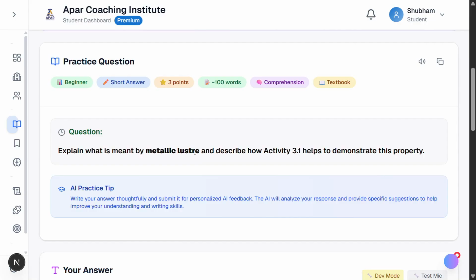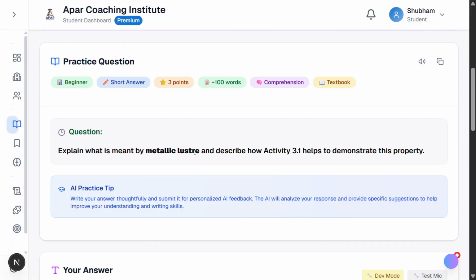First, what is metallic luster? Second, how does a specific activity demonstrate it? This two-part structure is common in exams, and the AI will evaluate both components of your answer. Notice how knowing the question structure helps you plan a complete response.